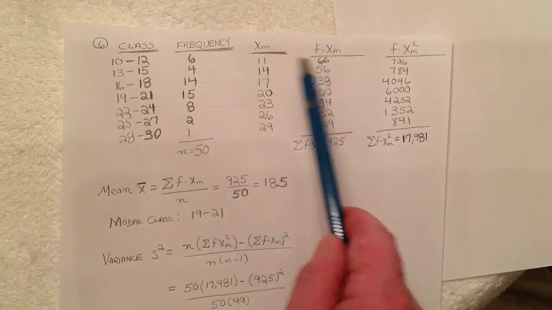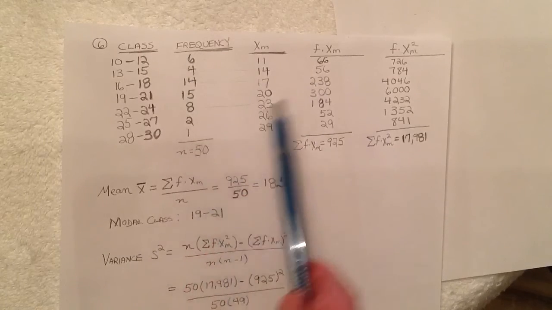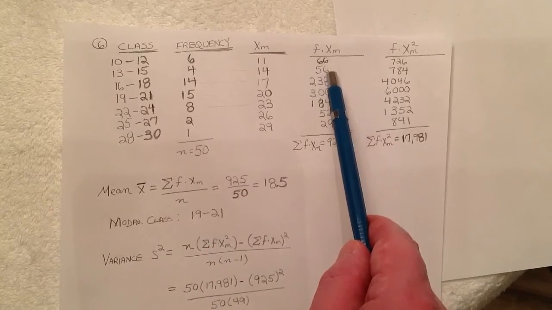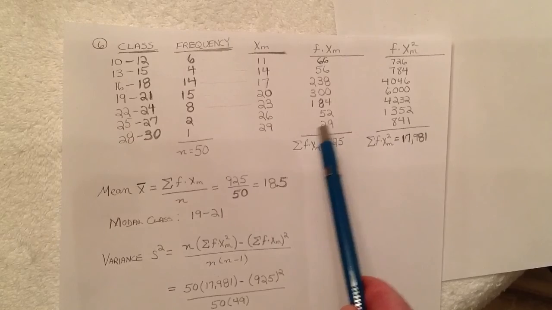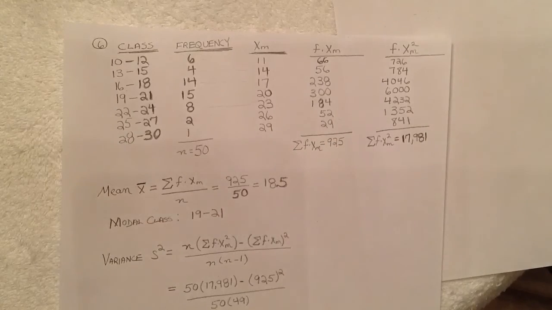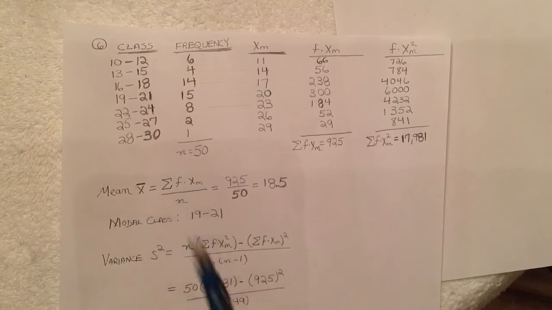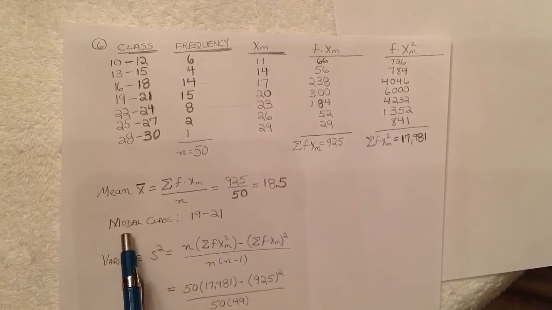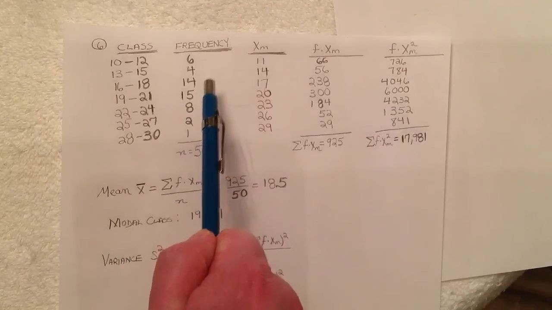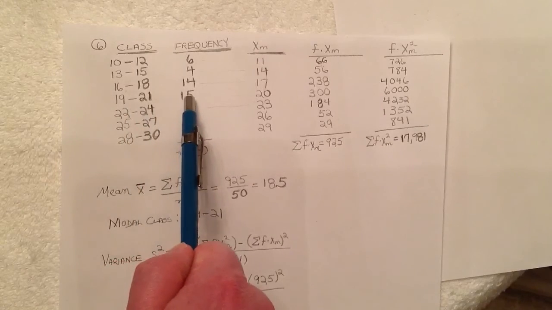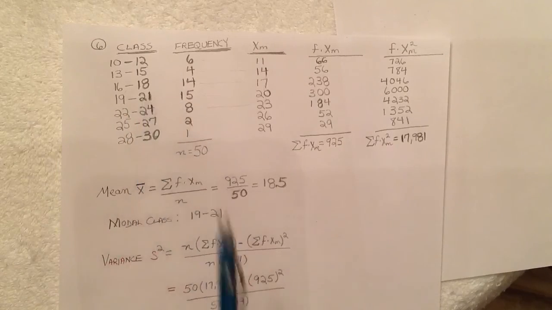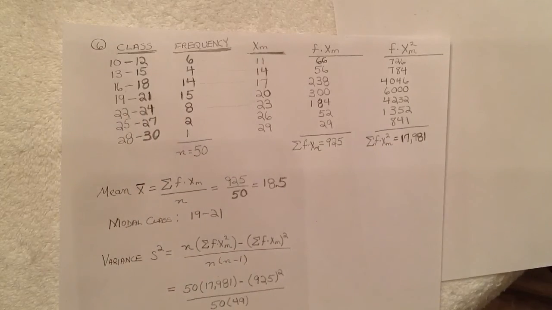And multiplying each midpoint by the corresponding frequency, we have the corresponding products, and the grand total is going to be 925. Taking this and dividing by the number of data pieces, this is going to arrive at the mean, which we have at 18.5. Again, the modal class is the class with the highest frequency value, which is 15, and thus the modal class is 19 to 21.